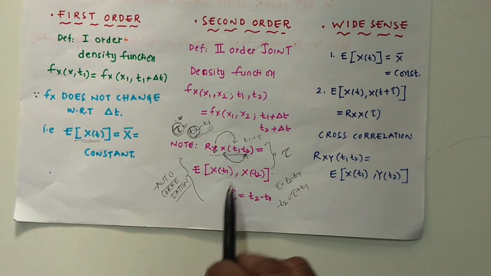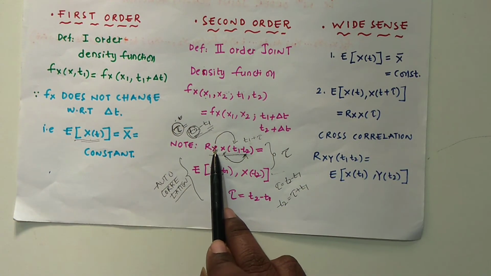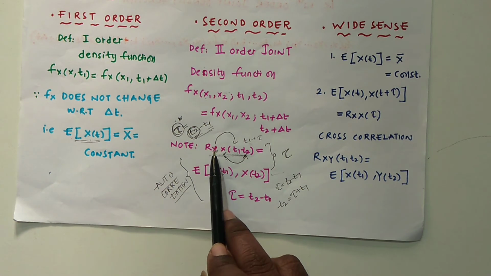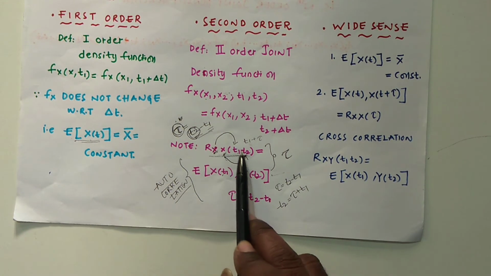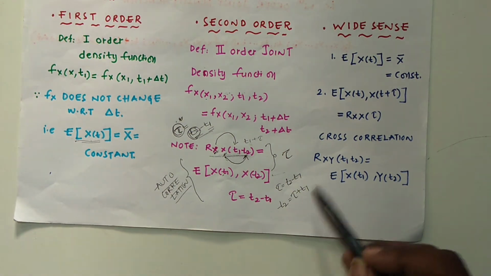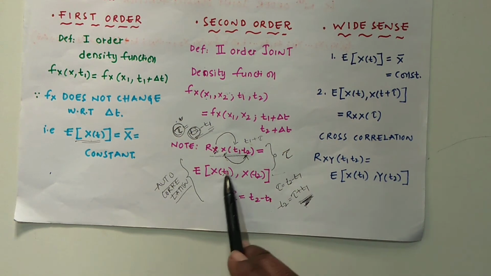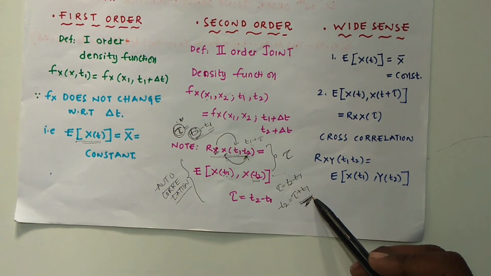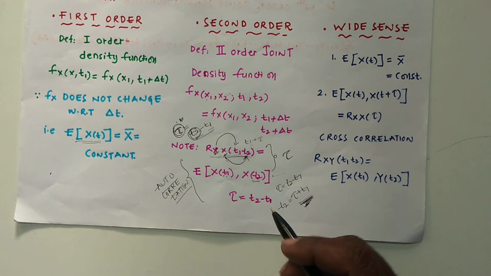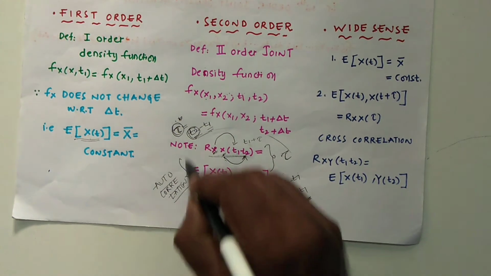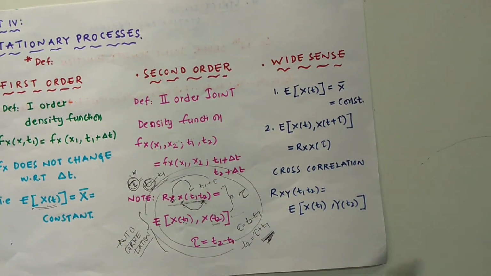So I can rewrite this equation: Rx of t1 comma t2 can be written as Rx of t1 comma tau plus t1, so that t1 remains the same, and here t2 will be tau plus t1. It should be independent of time. This should be absolutely independent of time. This is called a second order stationary process.